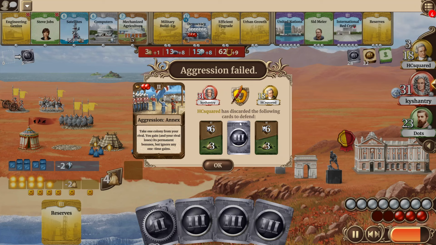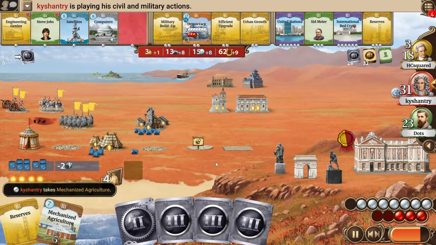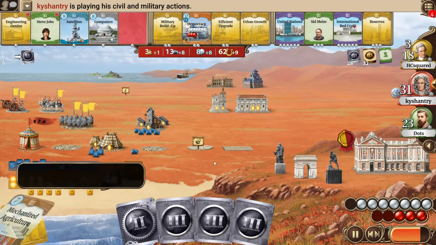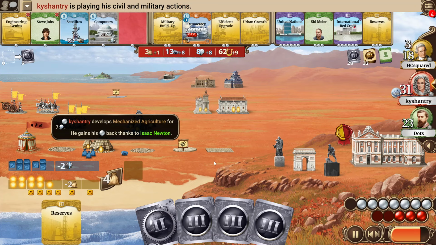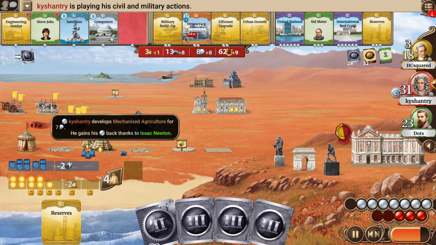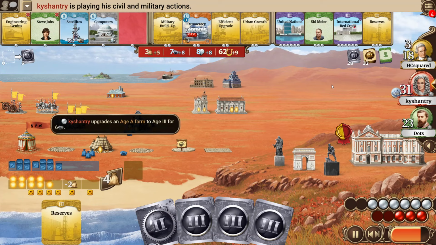Kyshantry tries an aggression against HCsquared. The annex, I think, could have been quite painful for HCsquared, but maybe also thanks to the military alliance pact, he is able to defend that aggression. Kyshantry now getting a relatively early copy of Mechanized Agriculture. If he's going for both 2 upgrades, I think he's also in a nice position to just take and finish Red Cross at the next turn. So let's see if that is something that might be happening.